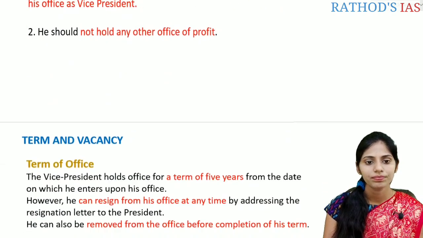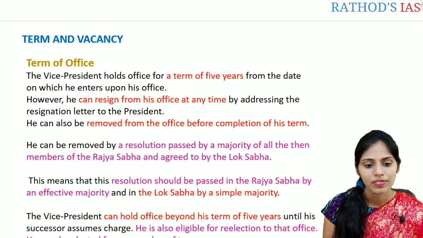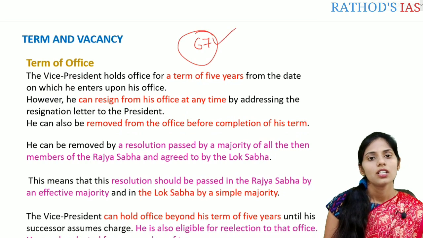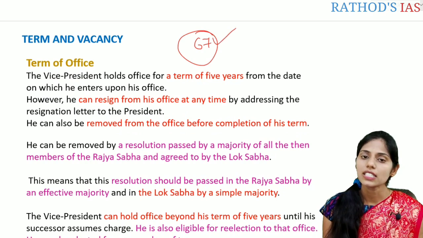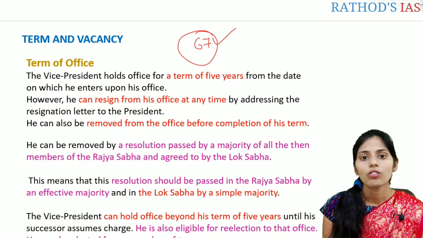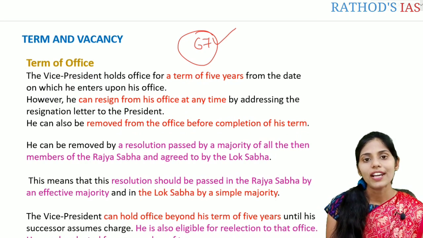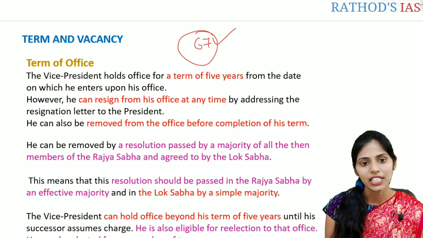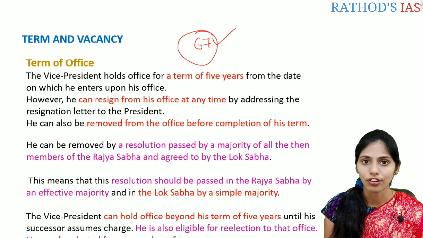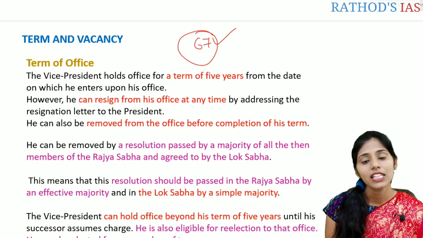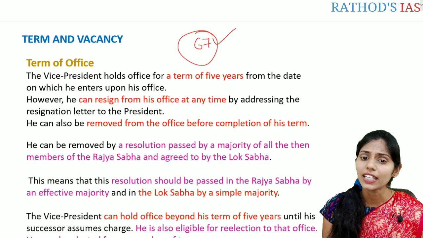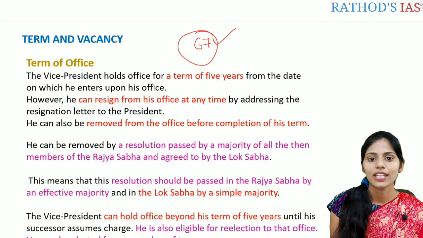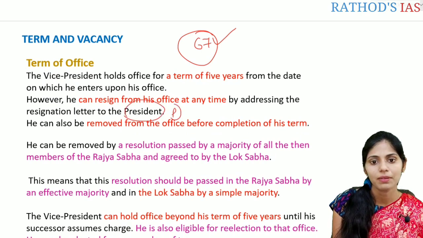So let us move further. Term and vacancy. The term is discussed in Article 67 of the Indian Constitution. The normal tenure of the Vice President is 5 years. So what is the tenure here? That is 5 years. The Vice President holds the office for a tenure of 5 years from the date on which he enters upon his office. However, he can resign his office at any time by addressing his resignation letter to the President of India. Again, this is a very important prelims fact.